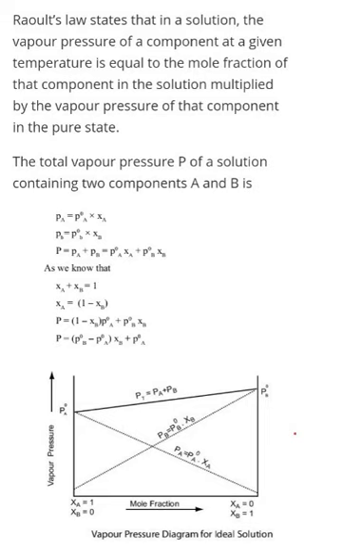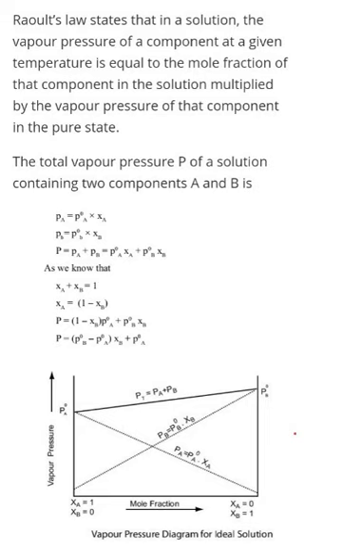From Dalton's law, the total pressure of both of these components can be written as P, the total vapor pressure of component A and component B, so P is equal to PA plus PB.